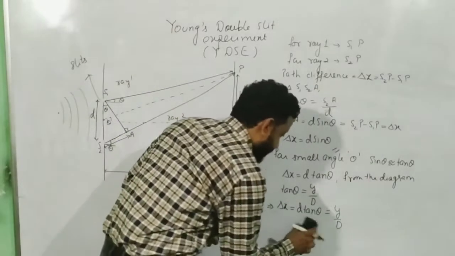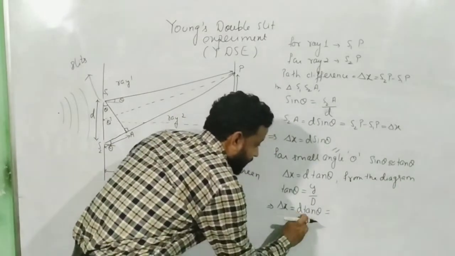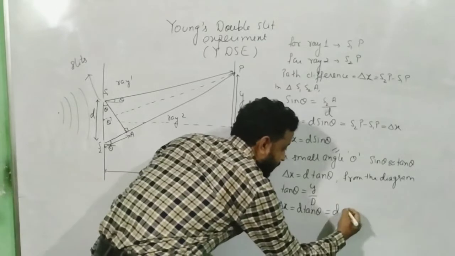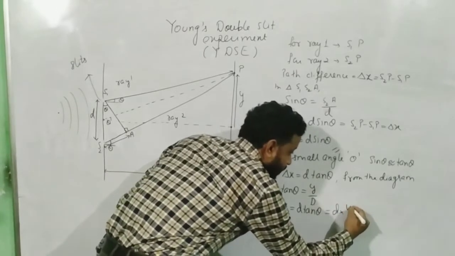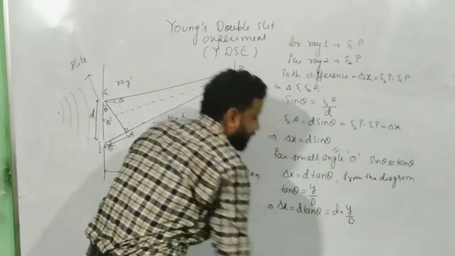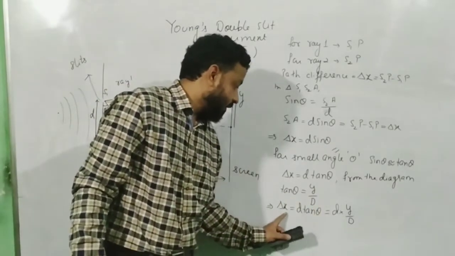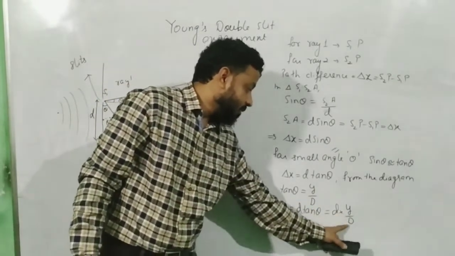Sorry, what I'm writing: this is equal to d tan theta, and tan theta is equal to perpendicular by base, that is y divided by D. So tan theta is equal to y by D. So you will get delta x equal to d times y by D.